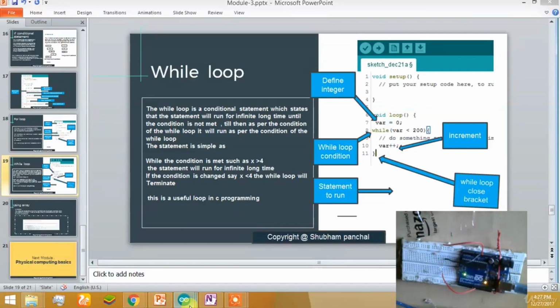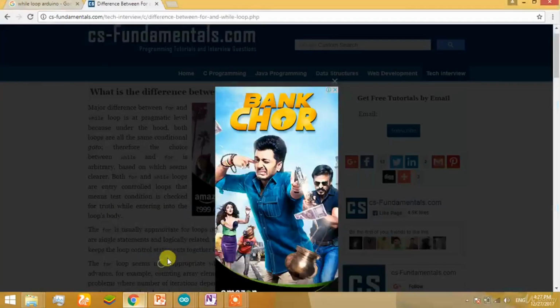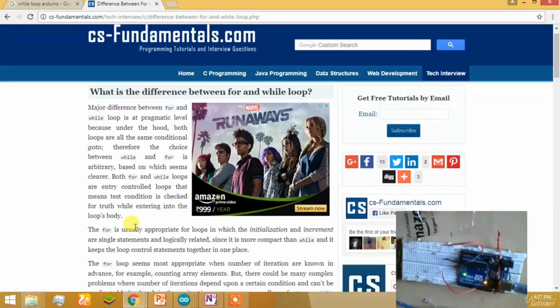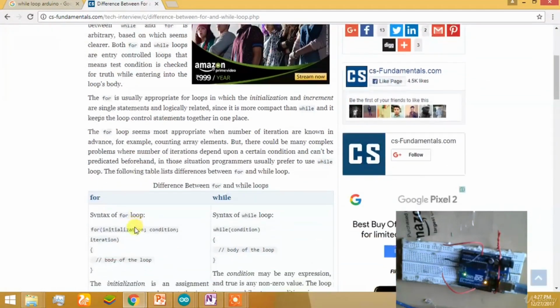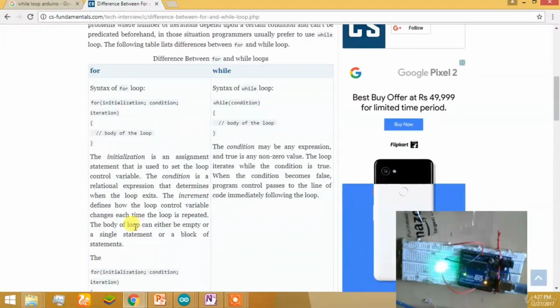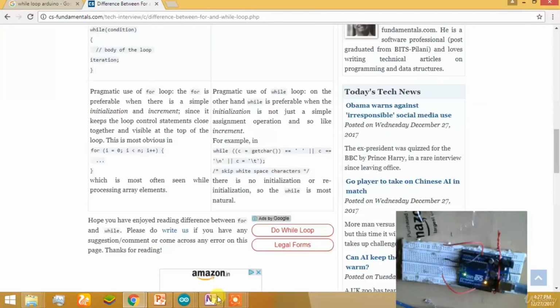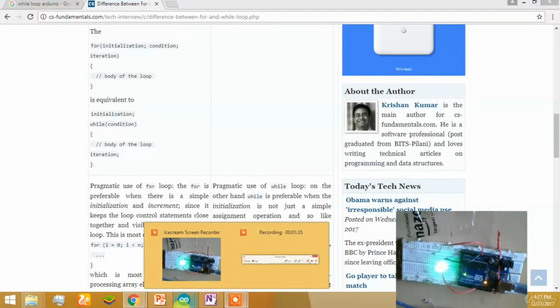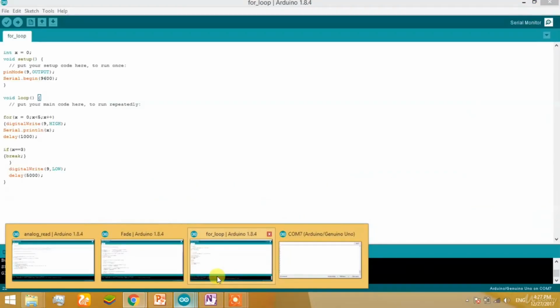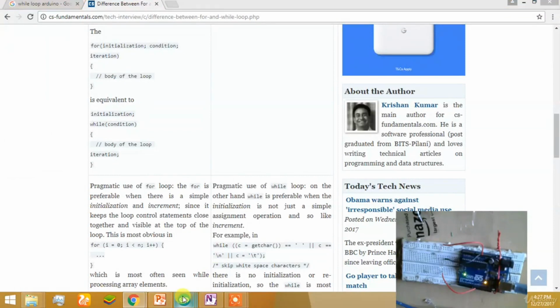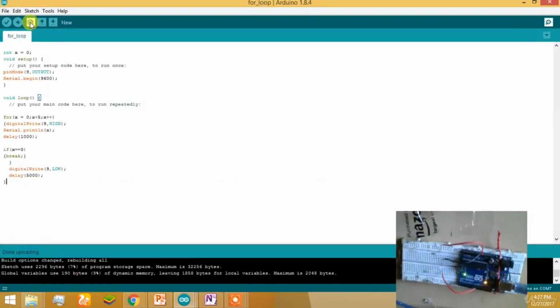If you want to learn the basics of the while loop and how it can be used for different complex programming examples, I am showing you a website which will give you the basic differences between them. Now here you can see it is written that for the while loop and the for loop, the conditions are met. Okay, let's go back, open the Arduino and write a simple code for a while loop.